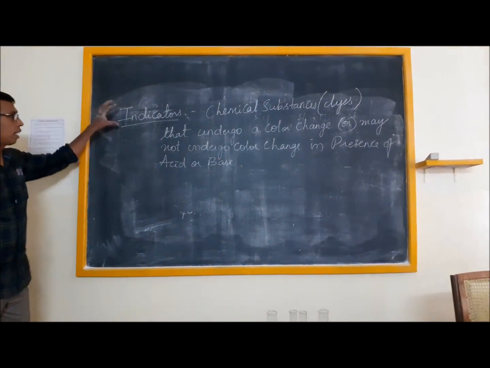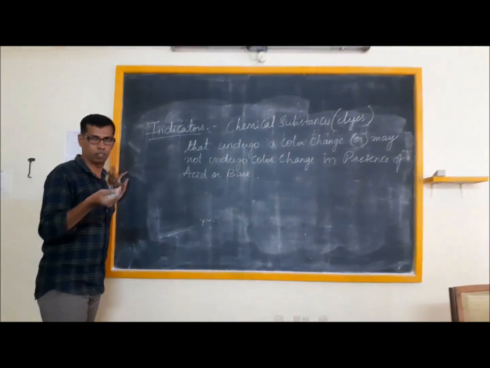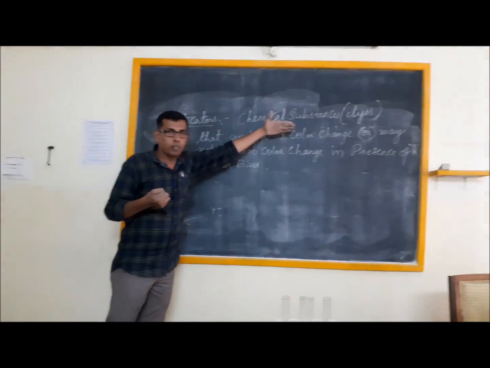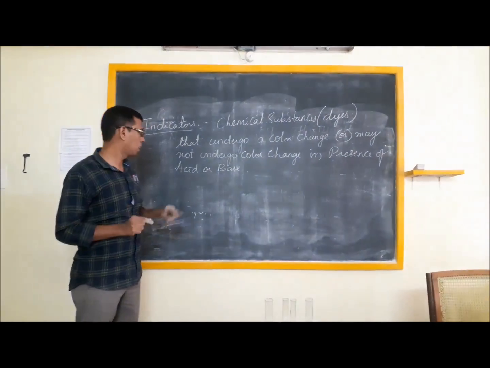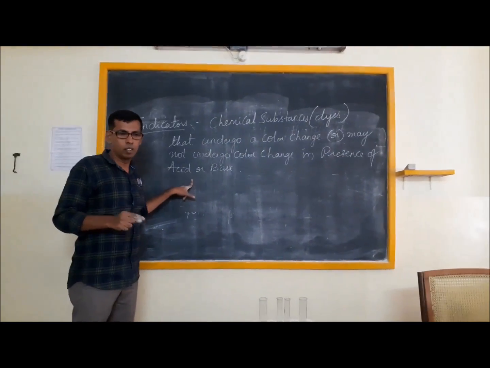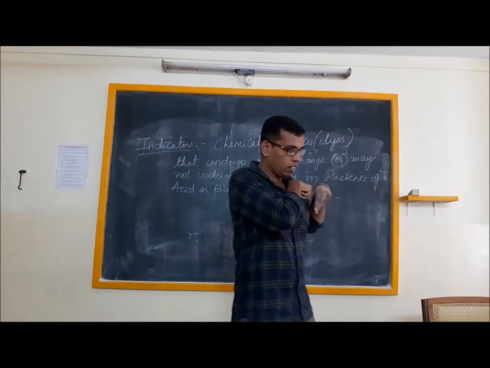So what are indicators? Chemical substances, usually dyes, which undergo color change, or may not undergo color change, in presence of an acid or a base. Already I demonstrated using litmus. Let me take other indicators and give more clarity.